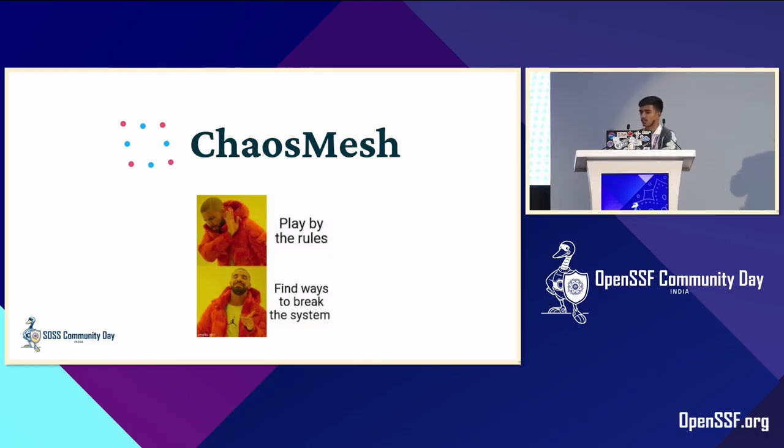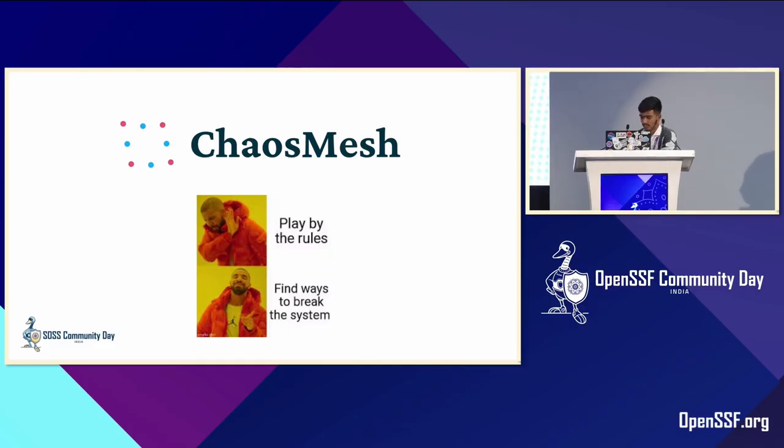It is also used in the testing systems of many distributed architectures such as Apache APISIX, and some of you may have heard of RabbitMQ, anyone? It is used in that architecture also.